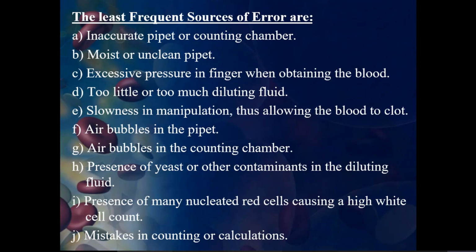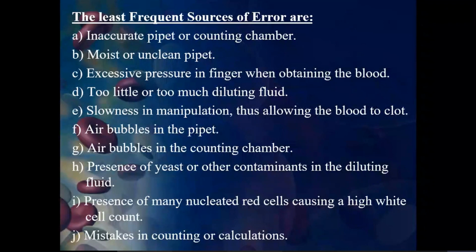Slowness of manipulation allows the blood to clot. Then air bubbles in the pipette can also give wrong results. Air bubbles in the counting chamber will also give some errors. Then the presence of yeast or other contaminants in the diluting fluid is another aspect.